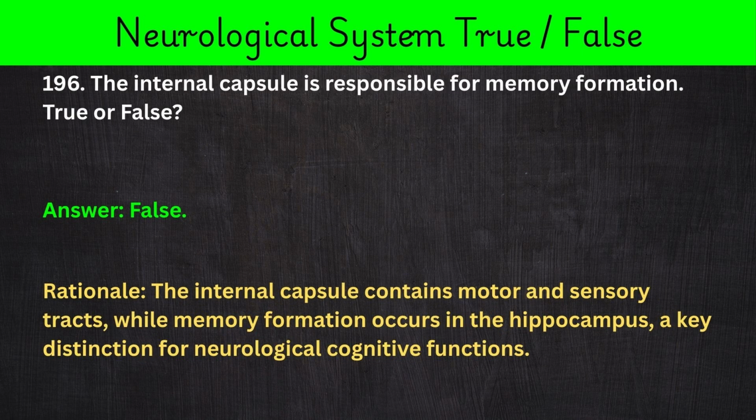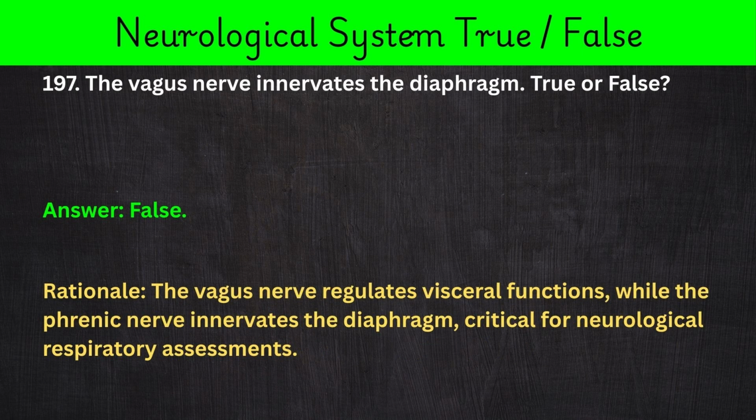196. The internal capsule is responsible for memory formation. True or false? Answer: false. Rationale: the internal capsule contains motor and sensory tracts, while memory formation occurs in the hippocampus, a key distinction for neurological cognitive functions.